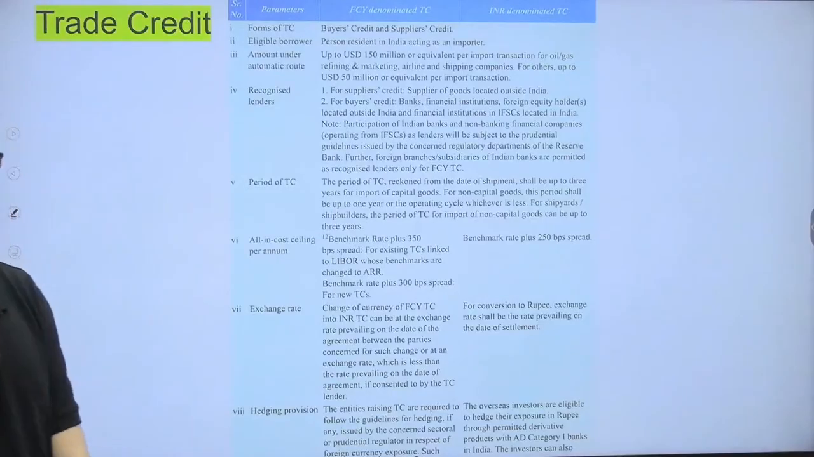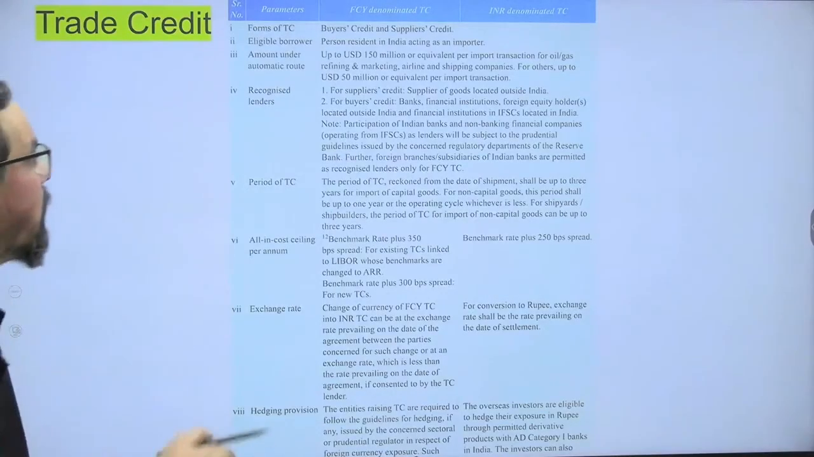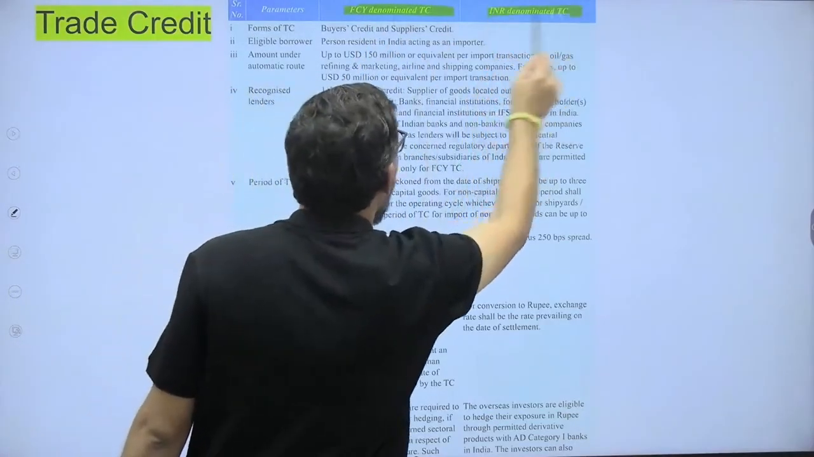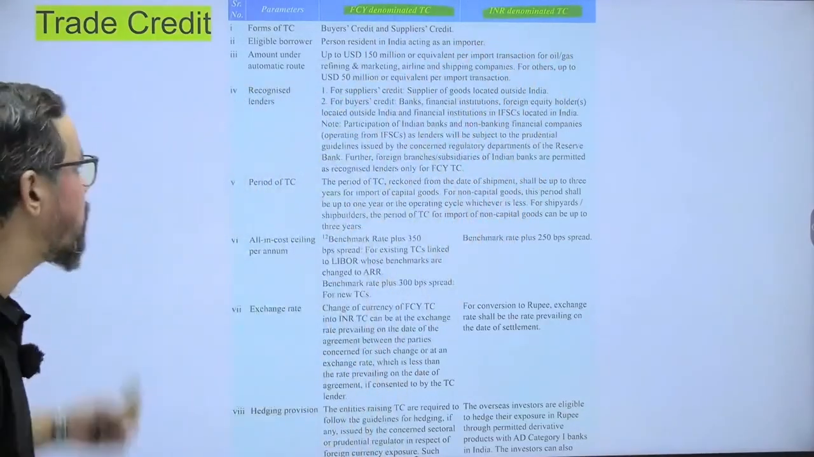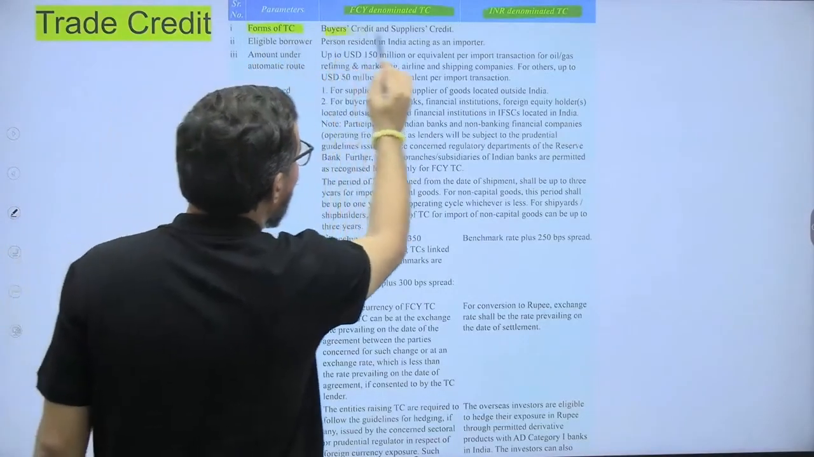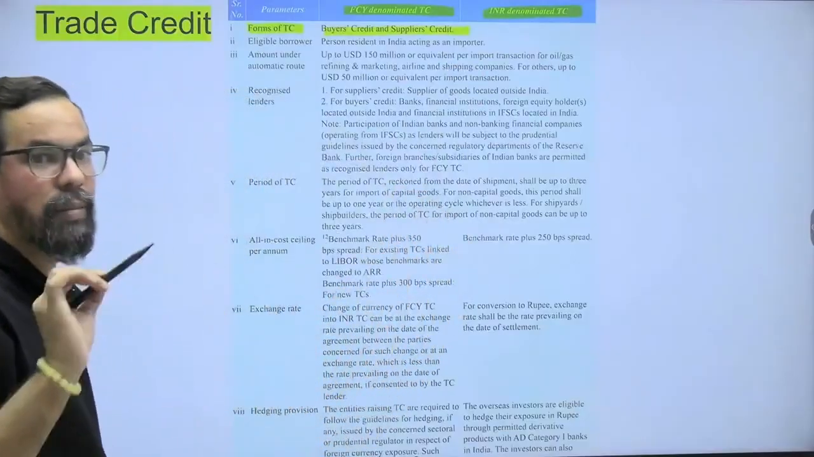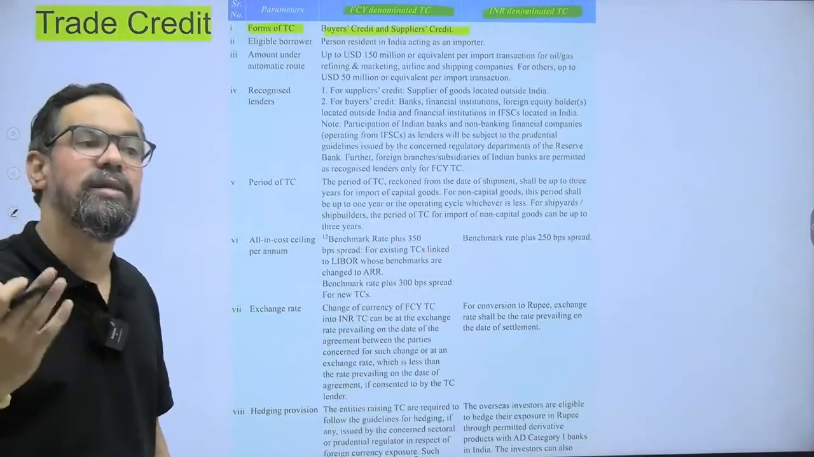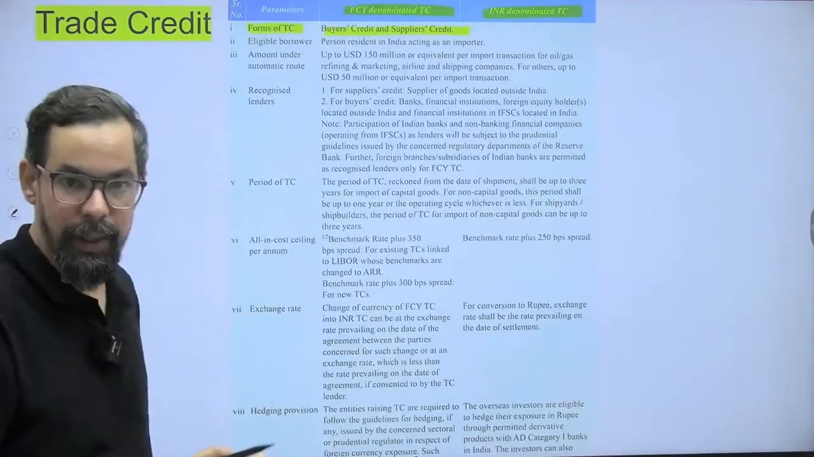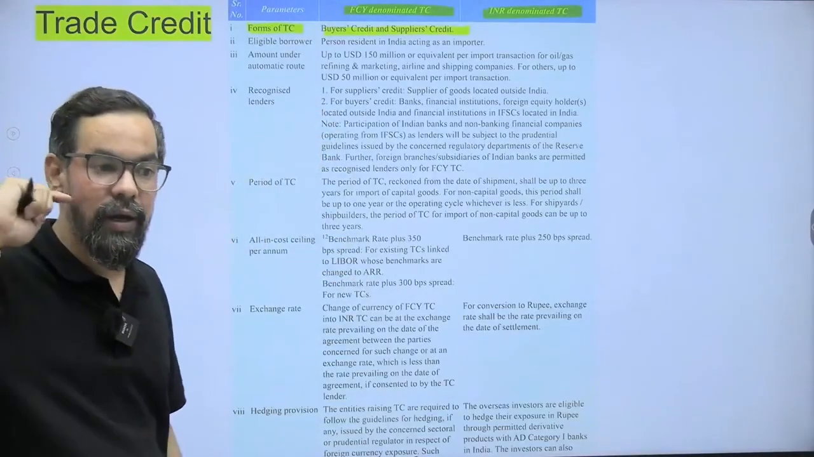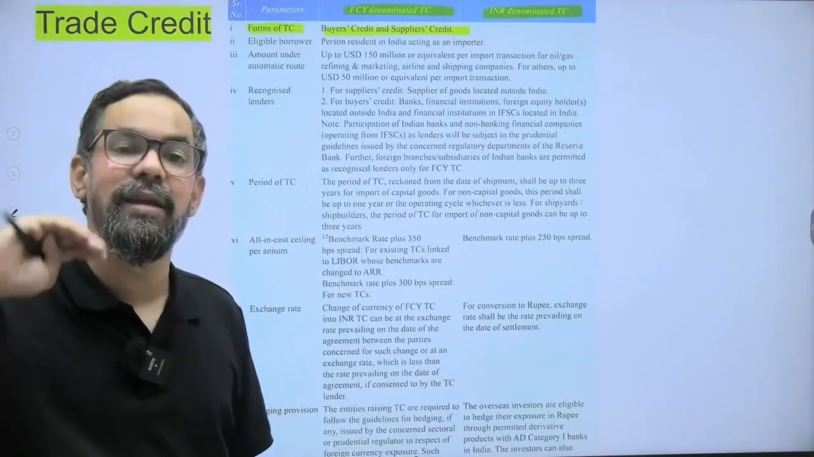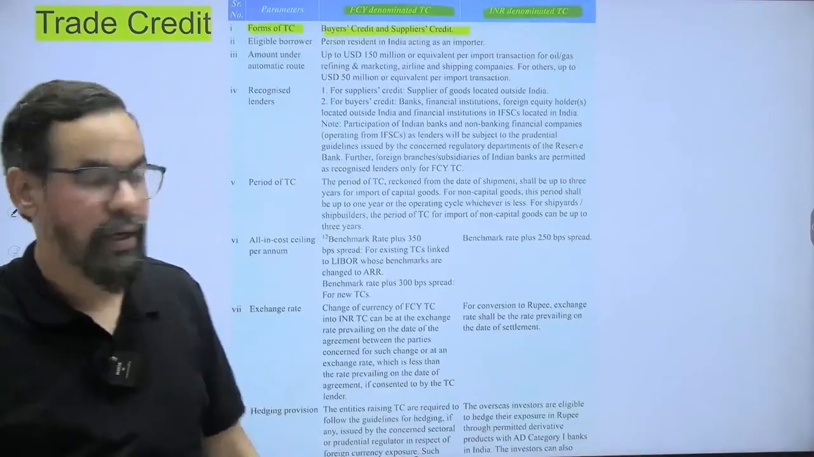Trade credits. When it comes to trade credit, here we have foreign currency denominated trade credits and INR denominated trade credits. So these are the two categories. Forms of trade credits: buyer credit and supplier credit. I hope you remember buyer and supplier credit. Buyer credit is as simple as a term loan taken by an importer from any Indian bank. Supplier credit is basically where, for that particular transaction, the money is generally lent by the supplier's bank. So that is supplier credit.